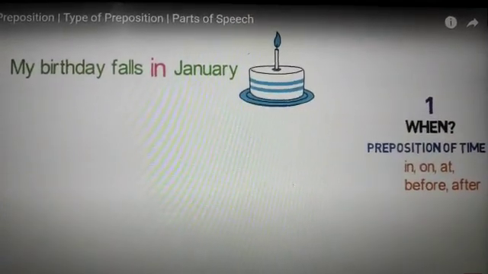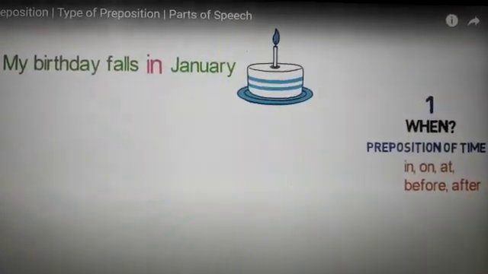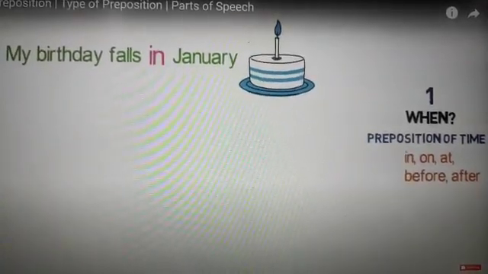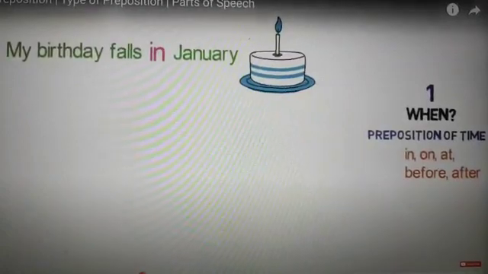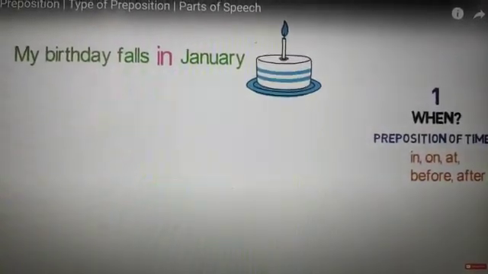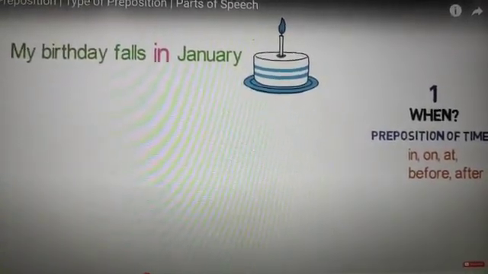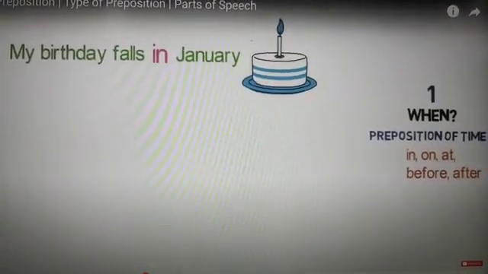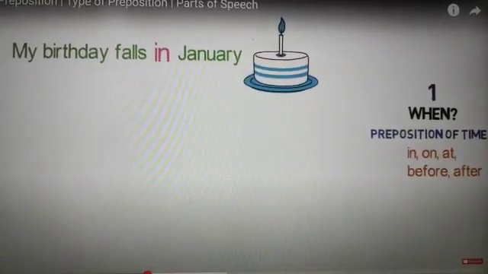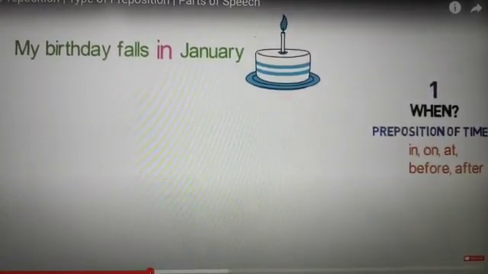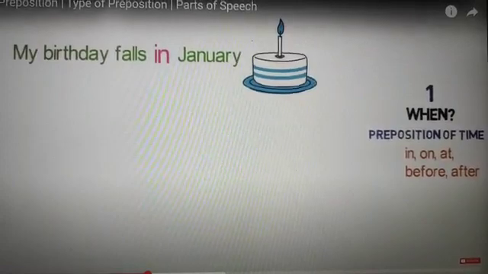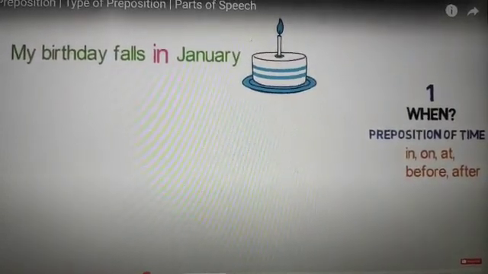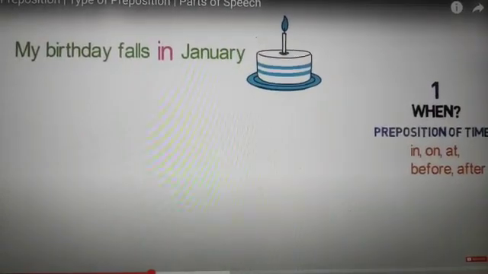As we know, the preposition of time tells us about the time, or we can say answers the question about when. We'll say my birthday falls in January. My birthday falls in September. My birthday falls in 2009. So in, on, at, before and after are the prepositions of time.